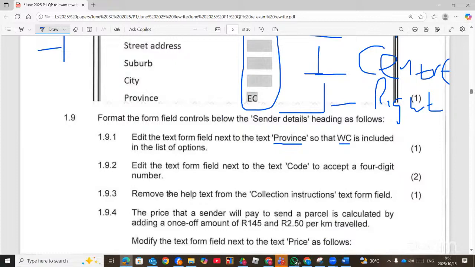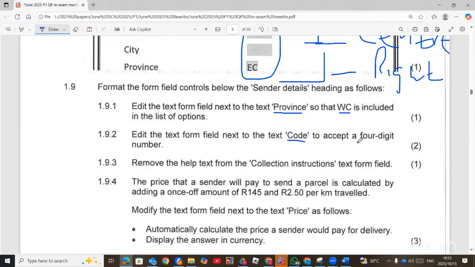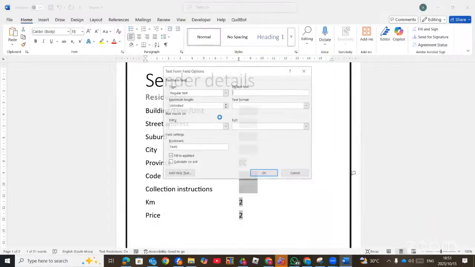And then the next one, edit the text form field to the text code to accept 4-digit numbers. Now the code should be, that means the length should be 4. So you double click on the code. So the maximum length should be 4. That's to accept 4-digit numbers.